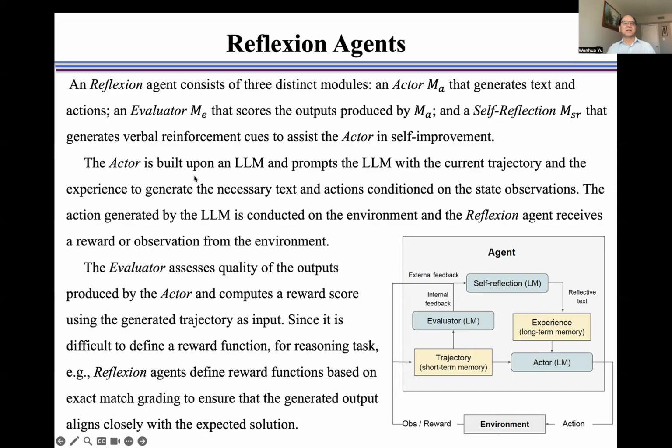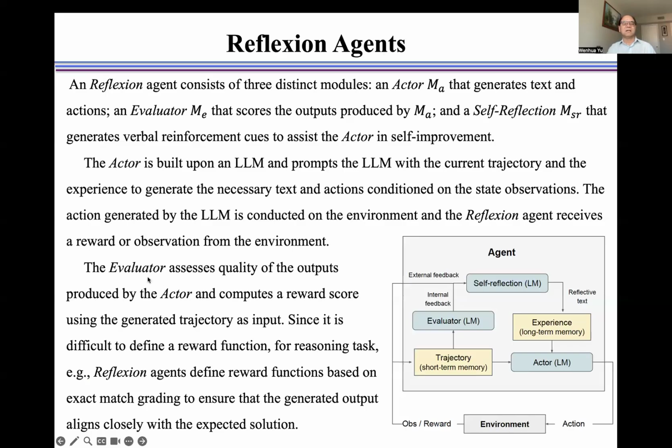The actor is built upon a large language model and prompts the large language model with the current trajectory and experience to generate the necessary text and actions conditioned on the state observations. The action generated by the large language model is conducted on the environment, and the Reflexion agent receives a reward or observation from the environment, as shown here.